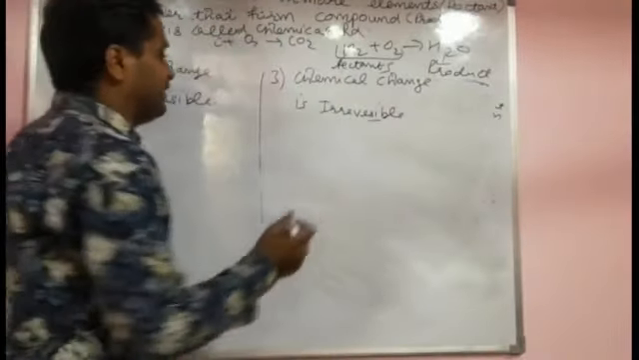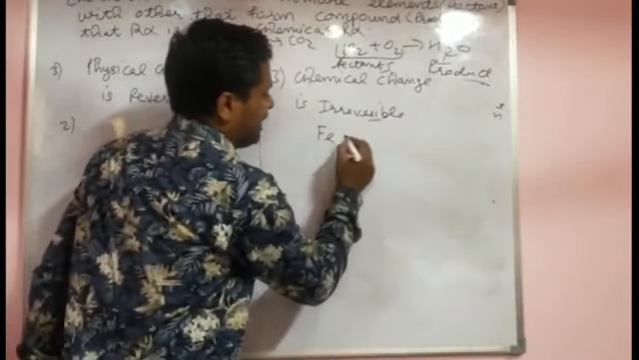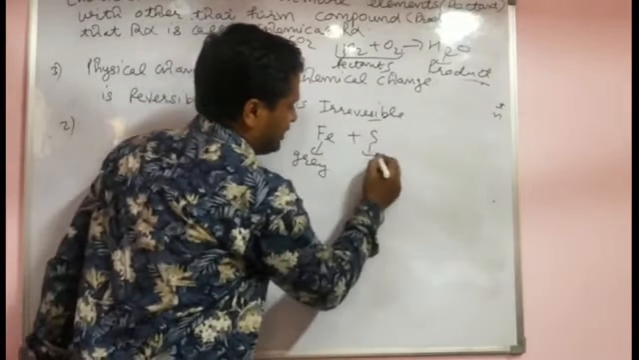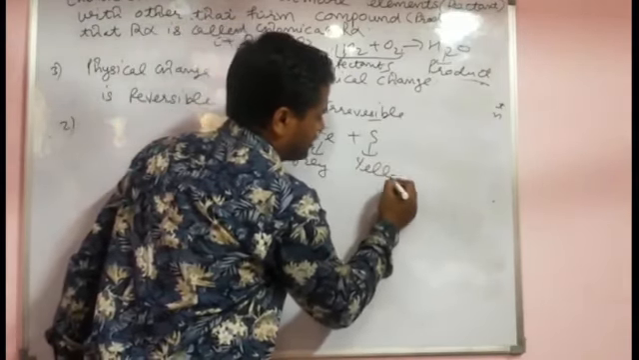One more example I want to give: iron plus sulfur. Iron color is grey and sulfur is a yellow powder.